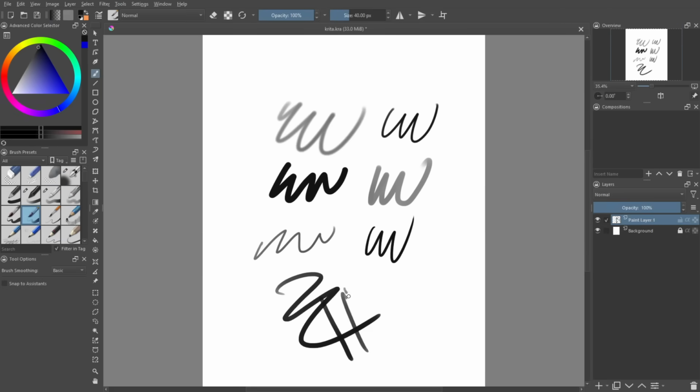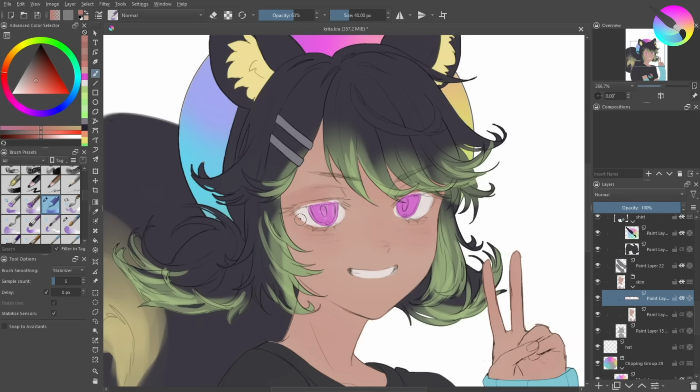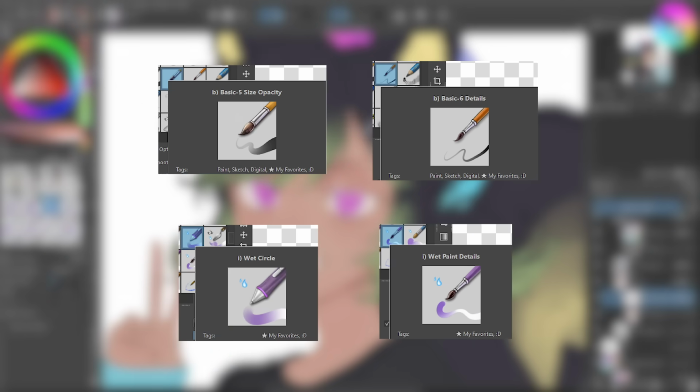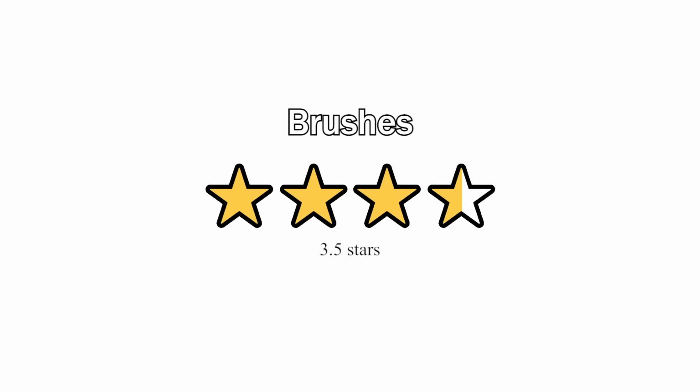The base brushes on Krita were superb. You have everything you can need for sketching, lining, coloring, and blending. These were my favorite brushes. I couldn't find a way to customize any of the brushes, so that is a downside. 3.5 out of 4 stars.